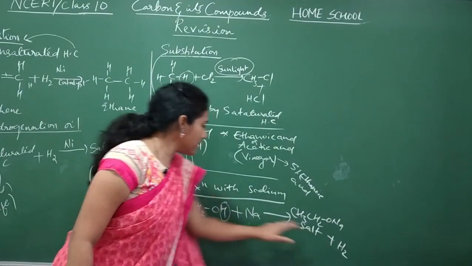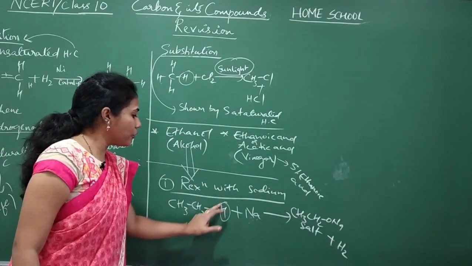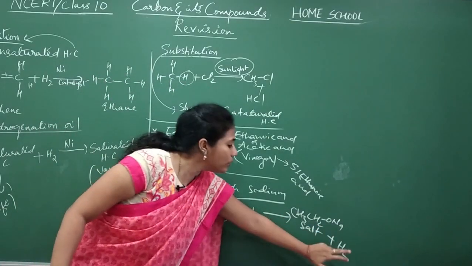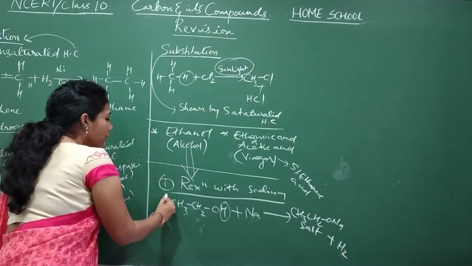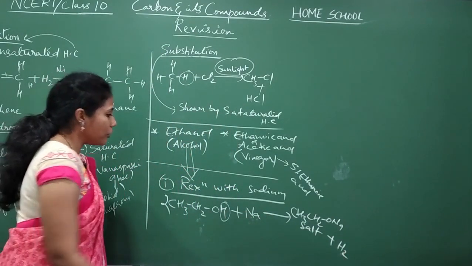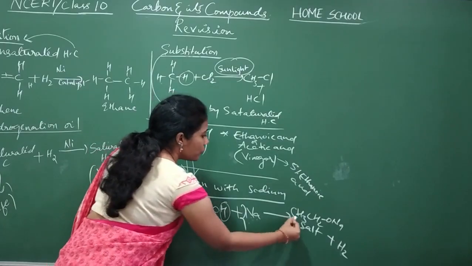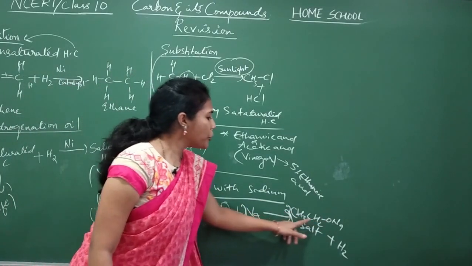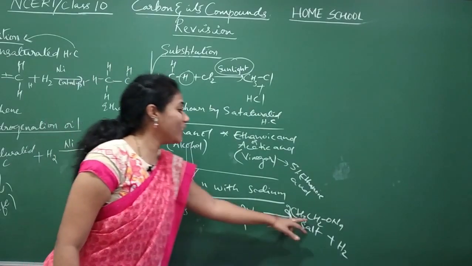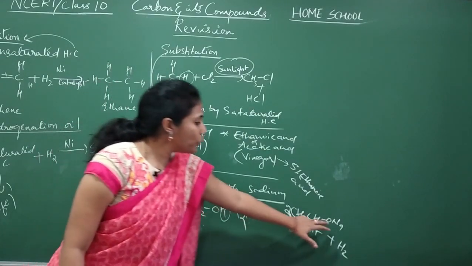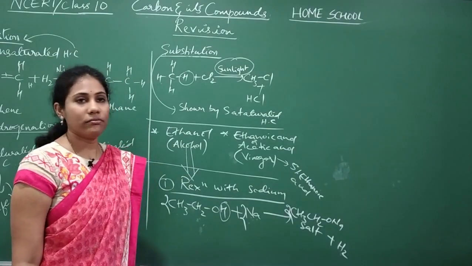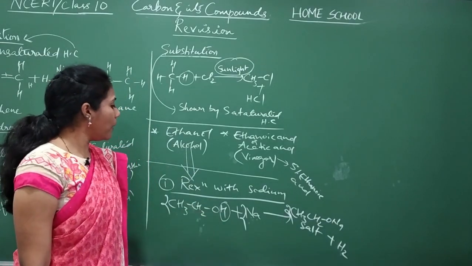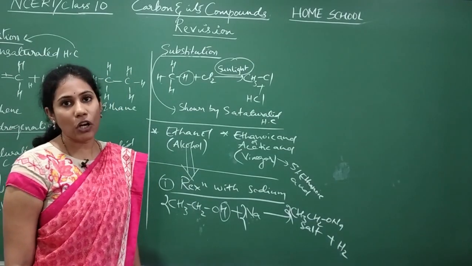There are two hydrogens here, but only one hydrogen on the other side, so you put 2 here. So here is 2, here is 2, and salt is 2. This is called sodium ethoxide. This is one of the important reactions of alcohol.